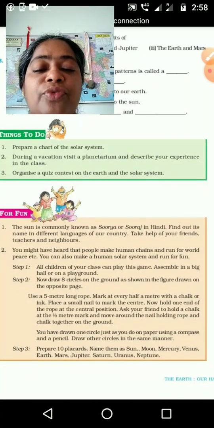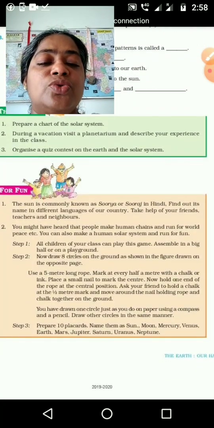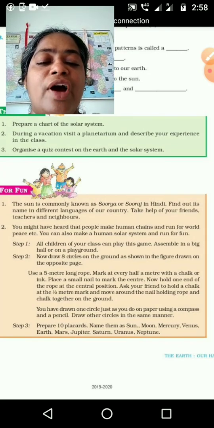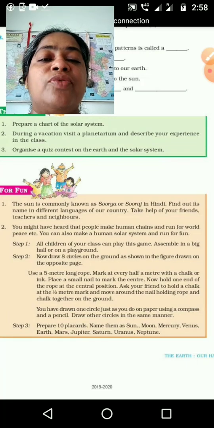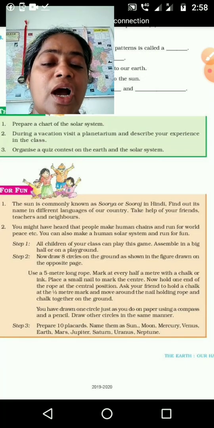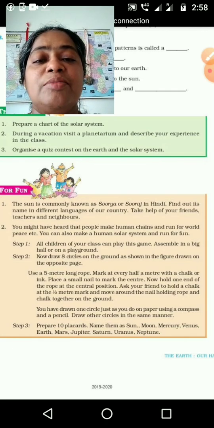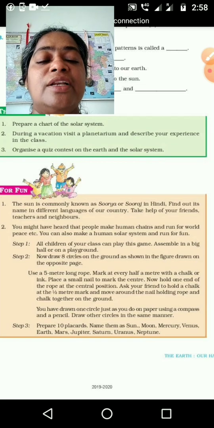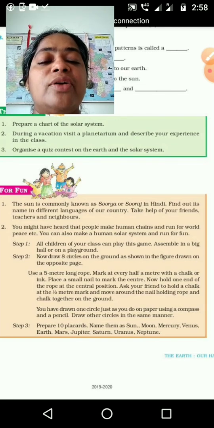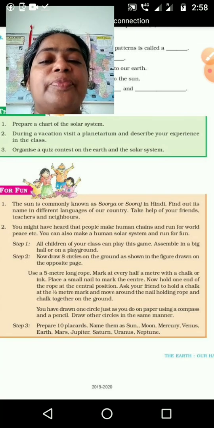Then for fun, the sun is commonly known as Surya or Suraj in Hindi. Find out its name in different languages of our country. This is extra, what we want to do. So we are calling it Surya or Suraj in Hindi, and in Tamil what is it, in Malayalam what is it, in Kannada, Punjabi, like that, in different languages, minimum 10 languages, you want to find out the name.